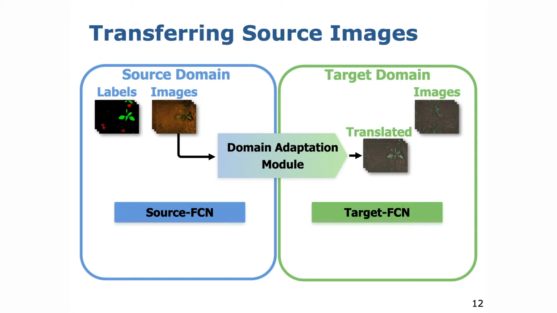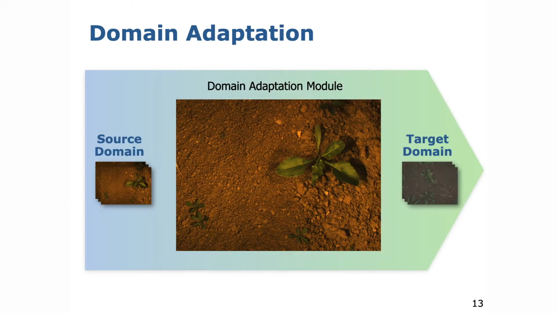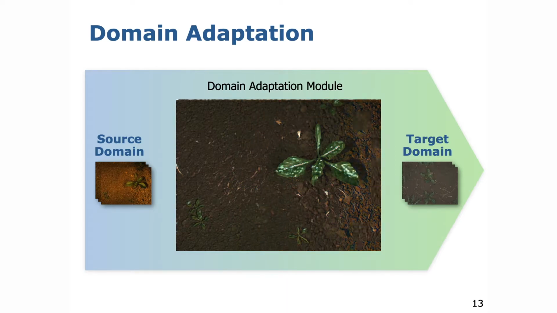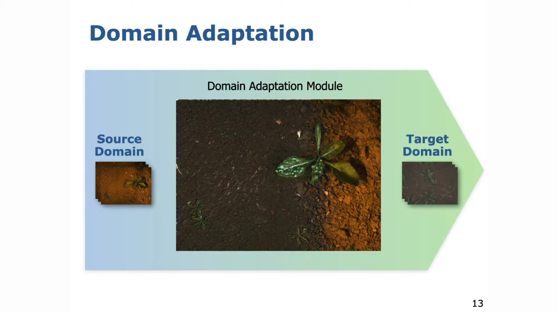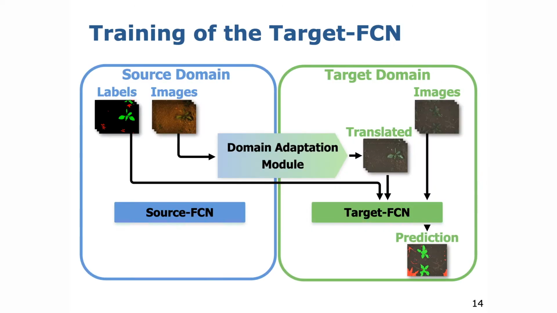We make use of the domain adaptation module to translate the source image towards the target domain. Within the domain adaptation module, we perform a style transfer. In particular, we transfer images from the source domain into the style of the target domain. We finally train the Target-FCN in a supervised manner using the translated images in the style of the target domain alongside copied labels from the source domain.